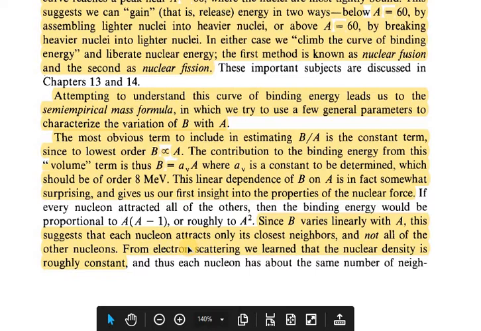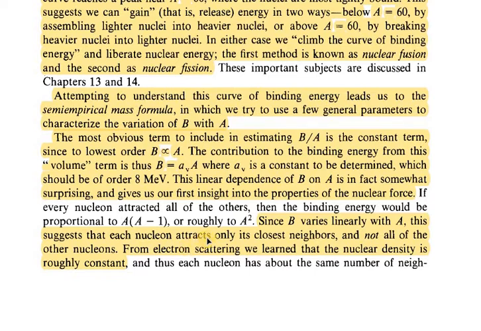Because we already know that the nuclear force is strong only in the femtometer region. So we assume that it can strongly bind the closest neighbor nucleons.